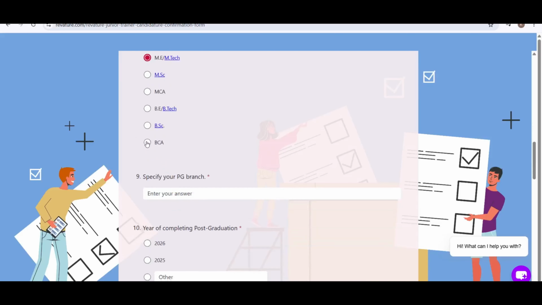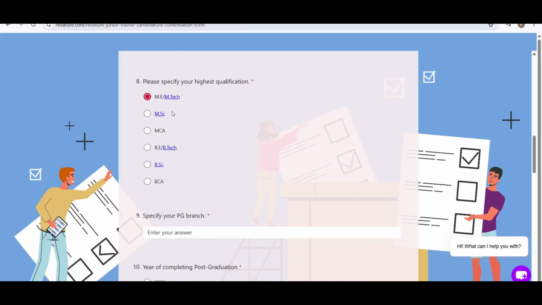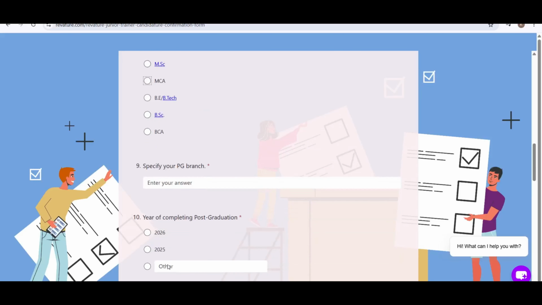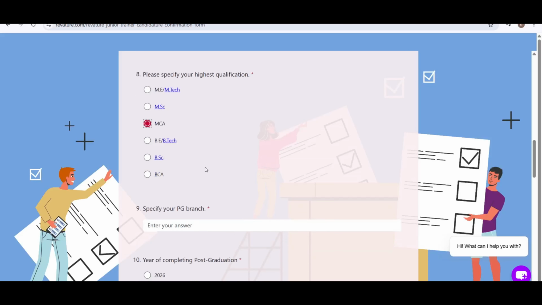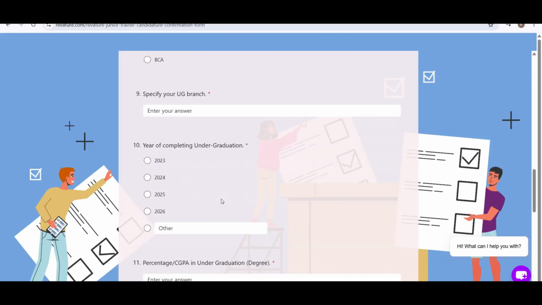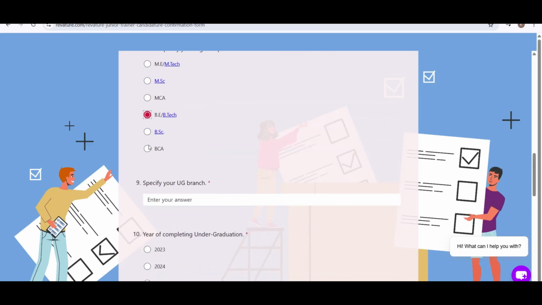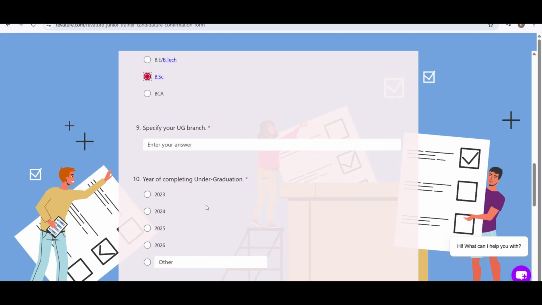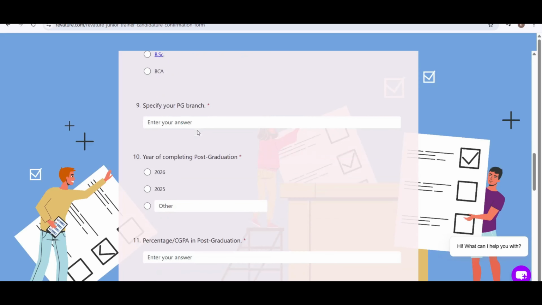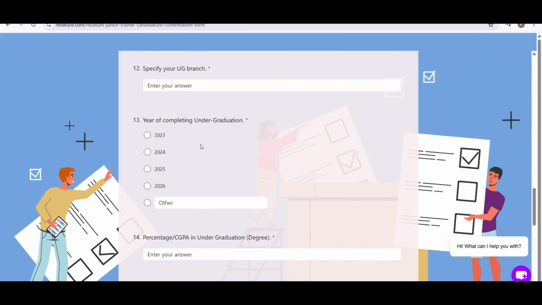What I said earlier is that for ME MTech 25-26, and for MCA also 25-26, it is open. For BE BTech it will be 23, 24, 25, 26 as well. For BSc as well 23, 24, 25, 26. So try to apply for this opportunity. BE BTech candidates, if you passed out in 23, 24, 25, 26, try to apply. For master's postgraduate candidates, only 25, 26 are eligible for this particular opportunity.